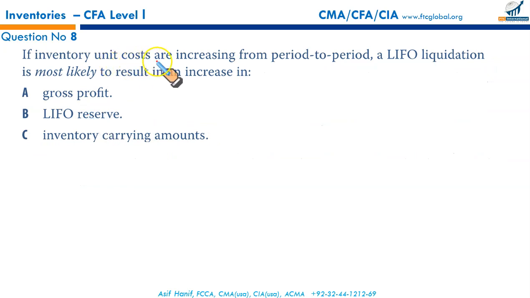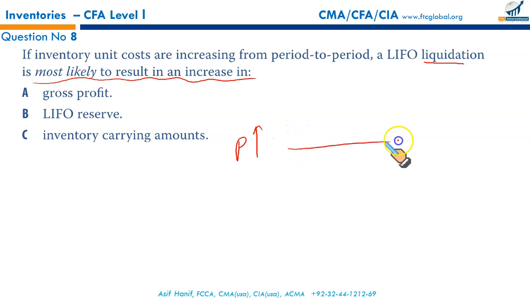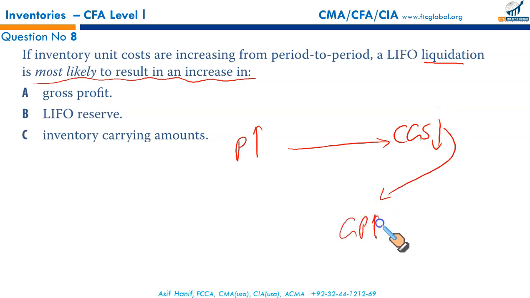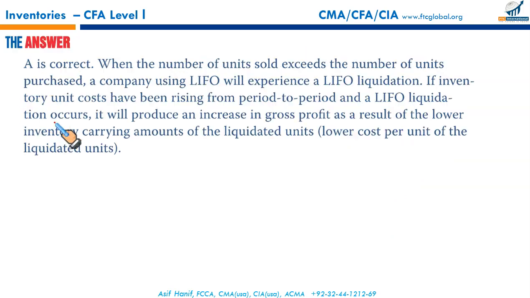Next, if inventory unit costs are increasing, prices are going up from period to period, a LIFO liquidation is most likely to result in what? What is LIFO liquidation? LIFO liquidation means older, lower price items are being sold. Your older layer of inventory at the lower cost is being sold. When you are charging lower cost items, your CGS falls. When CGS falls, your trading profit, gross profit goes up. Gross profit goes up, net profit goes up, retained earnings go up. So when LIFO liquidation occurs, it results in an increase of what? It results in an increase of gross profit. We just discovered that. A is the right answer.